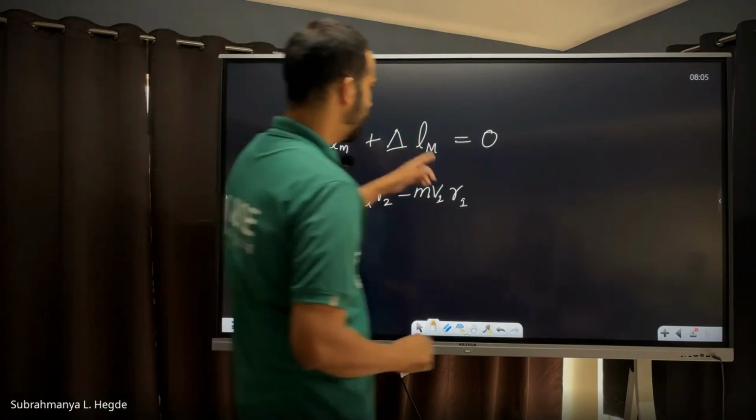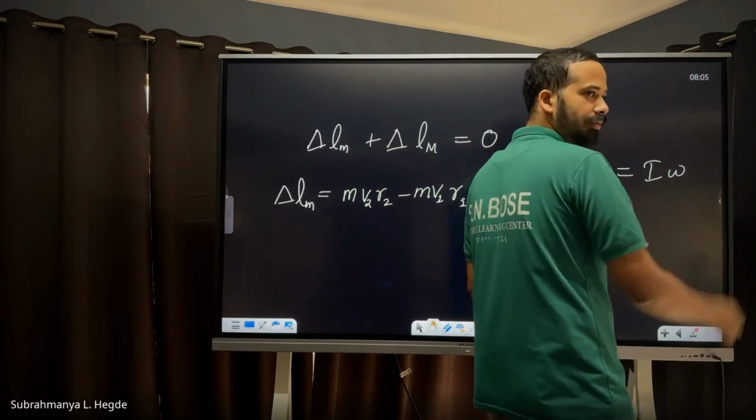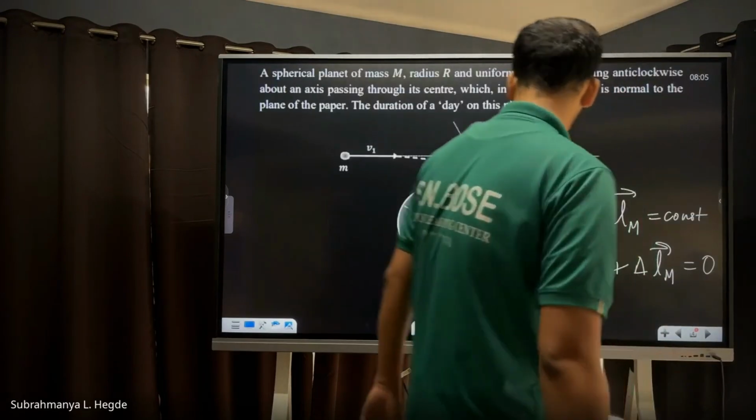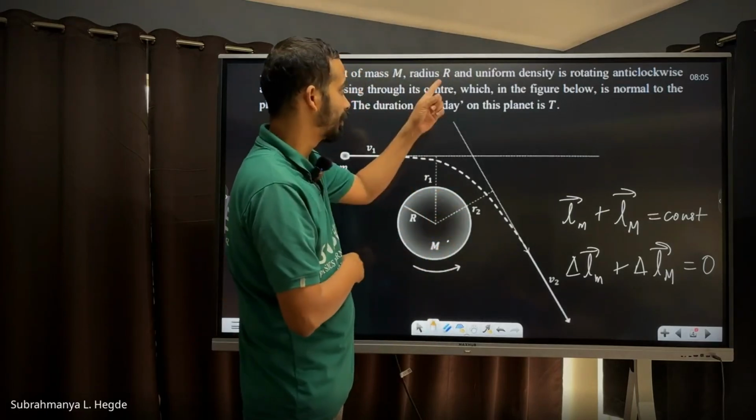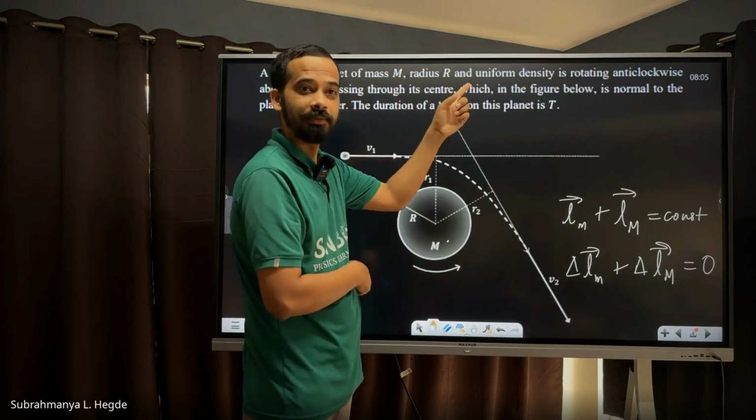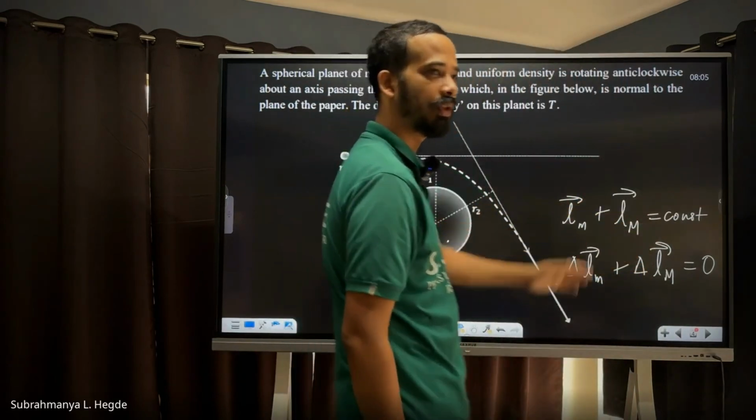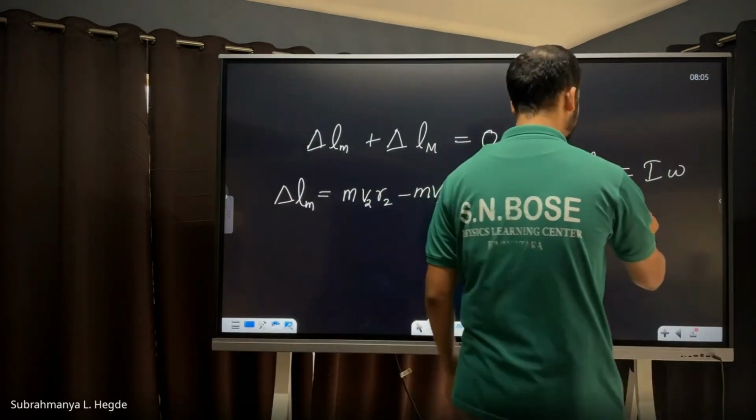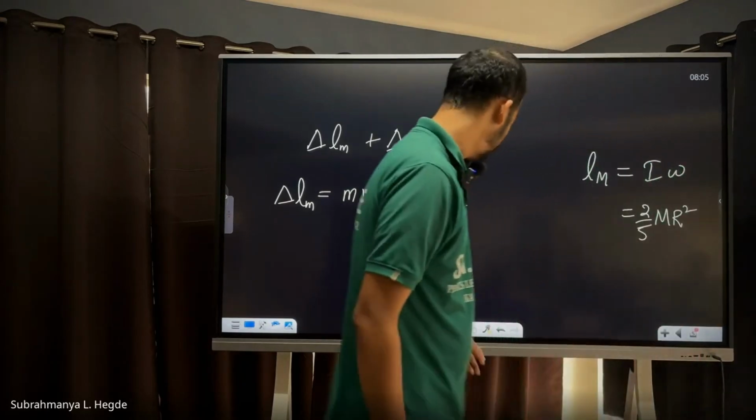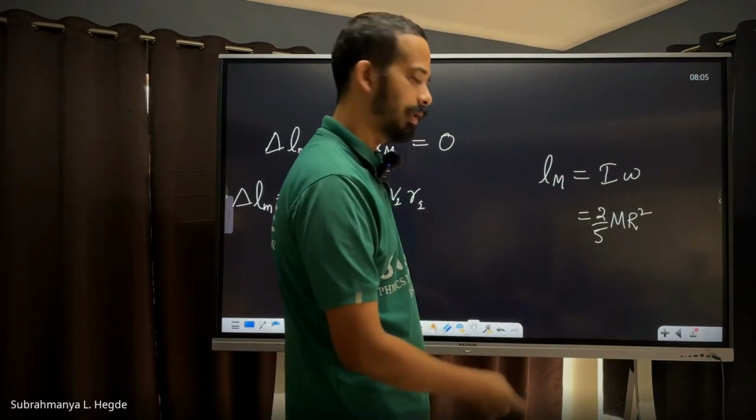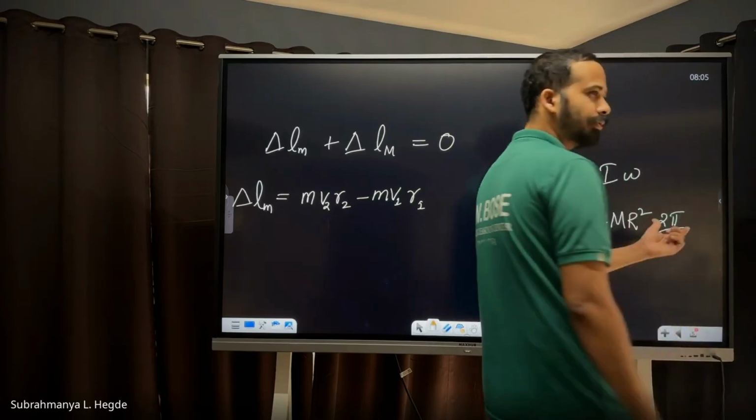Delta L. But how do you write the angular momentum of capital M? That's equal to I omega, just like mass into velocity, because you need to connect it to the time period, day and all. He mentioned radius and uniform density so that you can write the moment of inertia. If it is not uniform density, you can't write the usual moment of inertia expression. That is 2/5 M R squared. The planet is rotating with uniform angular speed, and omega is 2 pi by tau. I'll use tau for my time period.